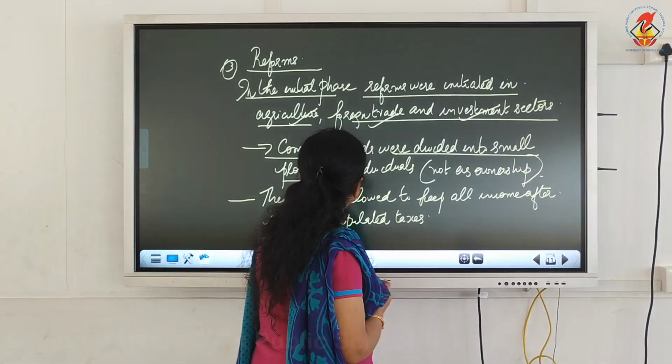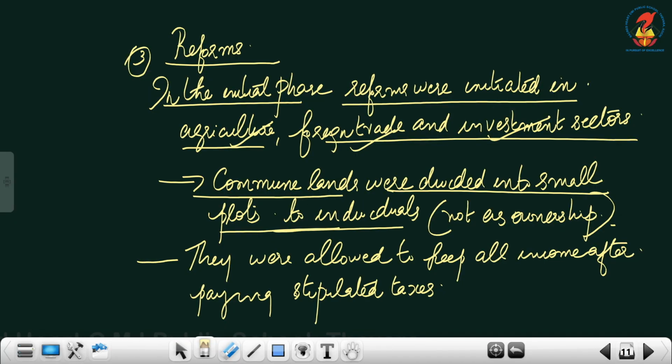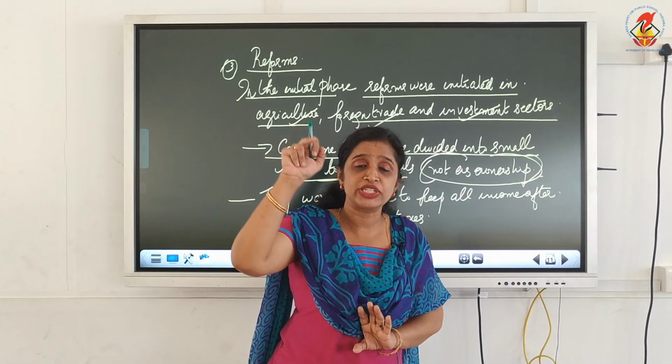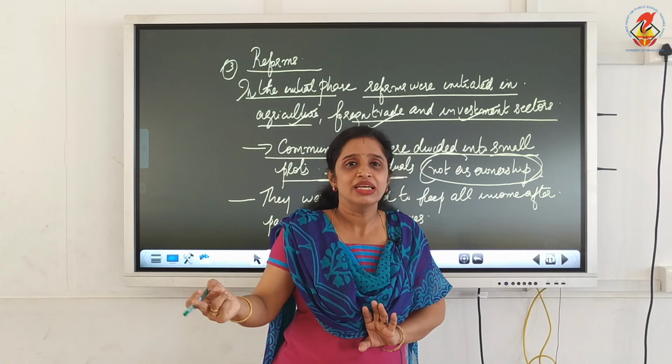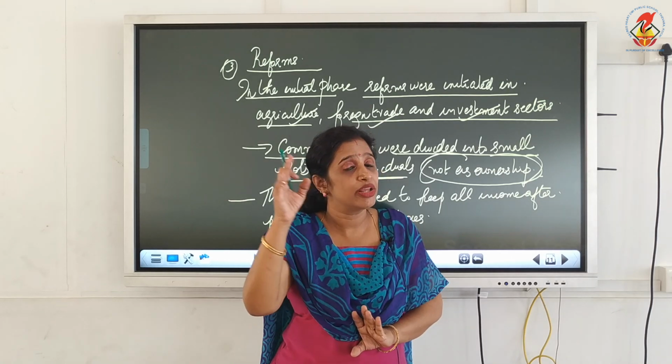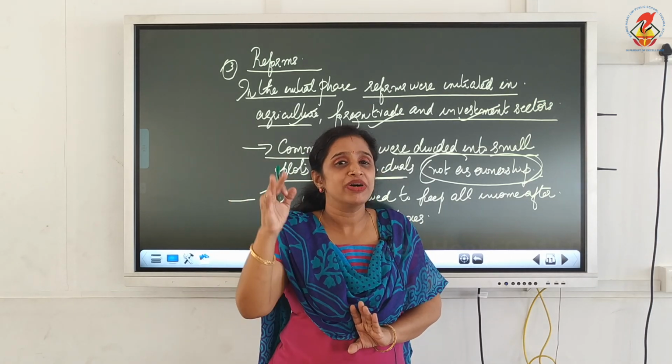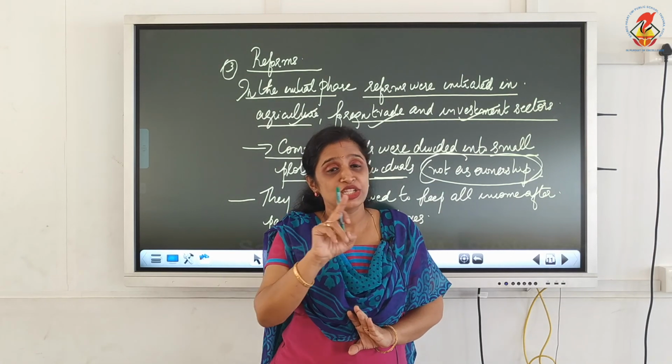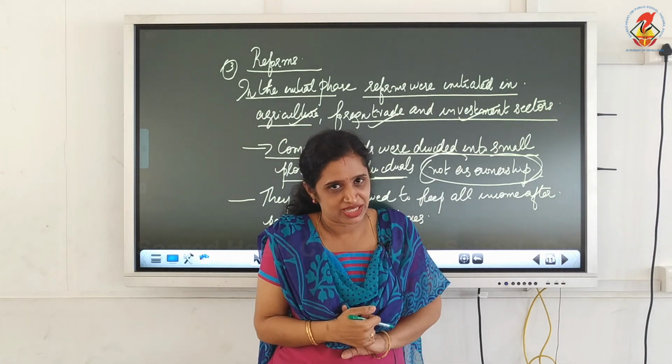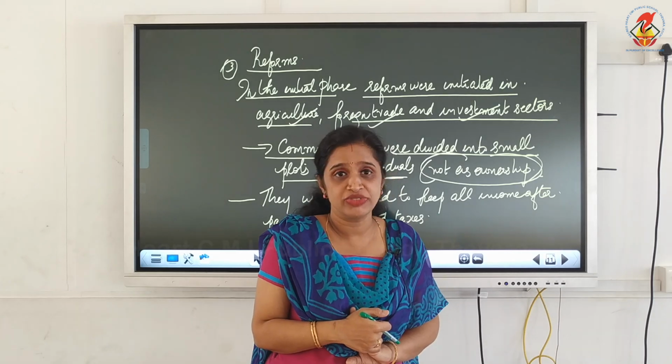But how that measure was taken? Even if the land was divided into small plots and given to individuals, it was not given in the form as ownership. It is not under the ownership of any person. If it is under the ownership of any person, it will go into the big hands. Therefore, the commune system which was adopted earlier was again rescheduled as land divided into small plots among the cultivators, and it is not under the ownership of any person. It will be under the control of the government.